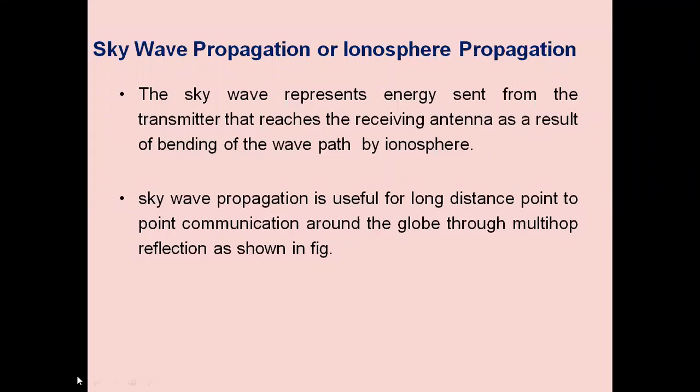Multi-hop means from one hop distance to the next hop, and so on. The signal goes up to the ionosphere, comes back from the ionosphere to the earth, and again goes to the ionosphere. Like that, it completes multiple hops so that the signal propagates over a long distance.